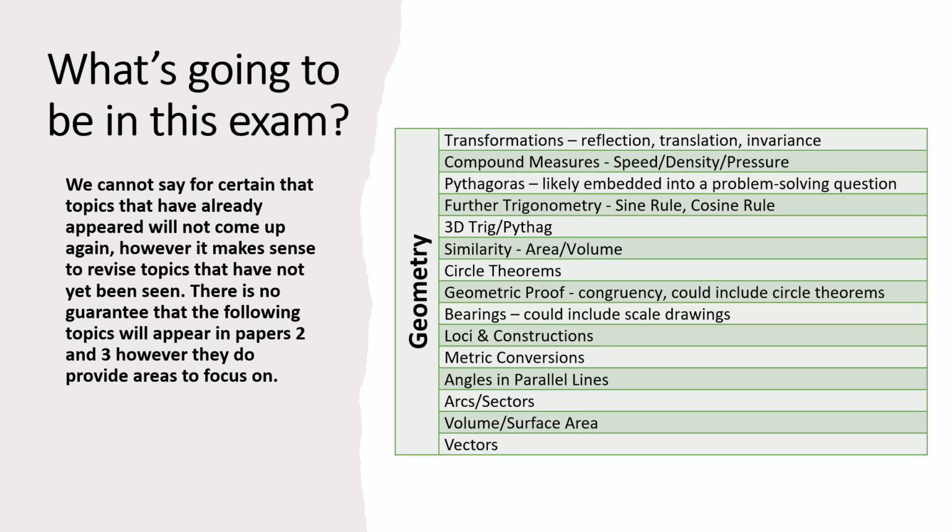Similar here for geometry. Again, that list is still fairly long, and in particular now we're going to the calculator paper, the further trigonometry, your sine rule, your cosine rule, those things are increasingly likely to come up, but so could all of these other things. Again, take a second, pause the video, make a note of anything here you might want to look at. Think about the fact that in transformations we've seen a rotation, we've seen an enlargement. So we haven't seen reflection and translation, so we could see those, but again, there's no guarantee with the translation, but lots of things there for you to be thinking about.